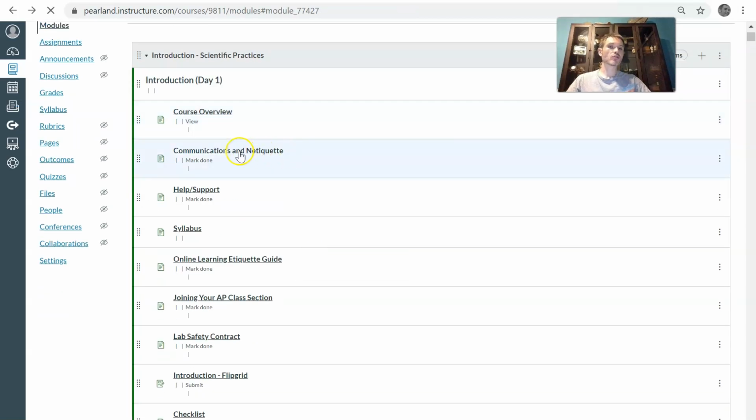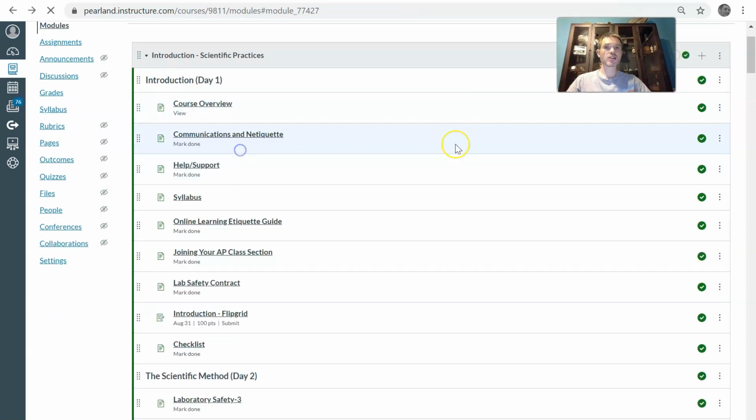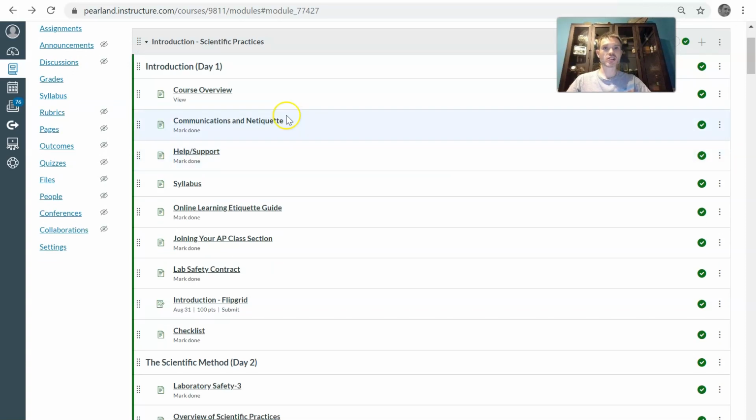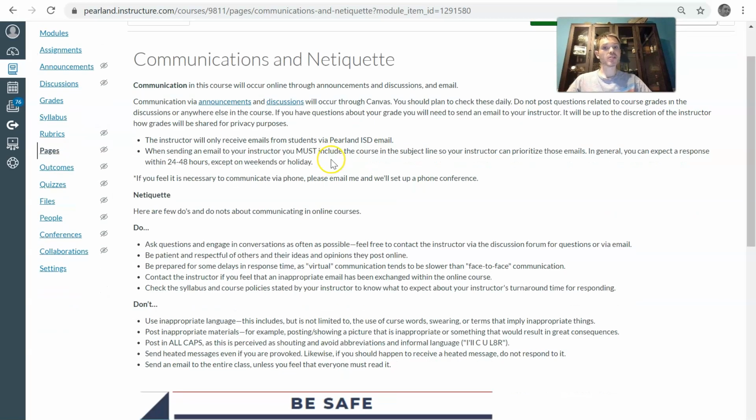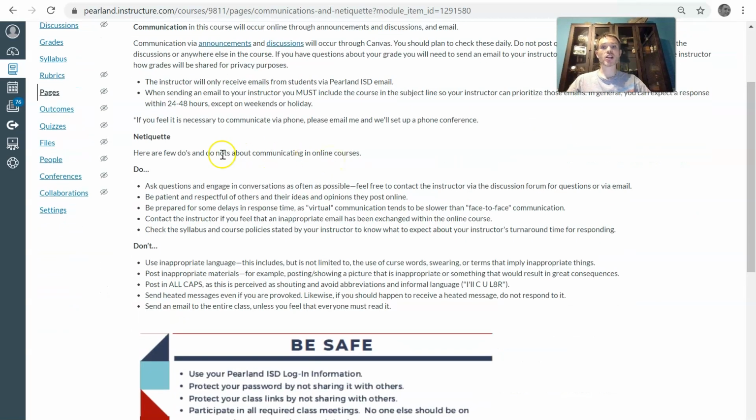So the next thing that you'll be looking at on Canvas is the communications and net etiquette. Basically, with many of you doing online this year, this is obviously a new learning style, which has a lot of different etiquettes that we will need to put in place. So you can read the do's and the don'ts here. I'll go in more detail with these momentarily.